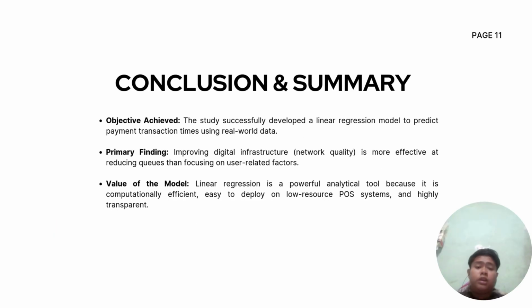Last but not least, I will explain about the conclusion and the summary. For this project, the objective is achieved. The study successfully developed a linear regression model to predict payment transaction time using real world data. And number two is the primary finding. Improving digital infrastructure network quality is more effective at reducing queue than focusing on the user related factor. And the last one is the value of the model. Linear regression is a powerful analytical tool because it is computationally efficient, easy to deploy to low resource systems, and highly transparent.